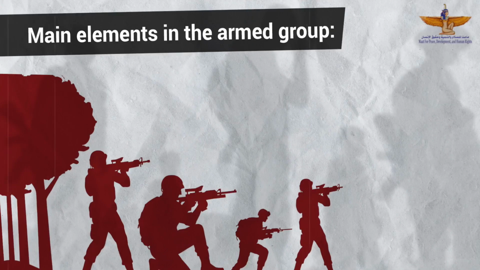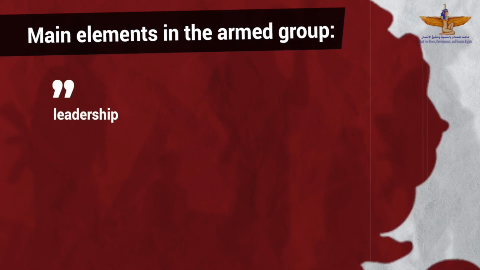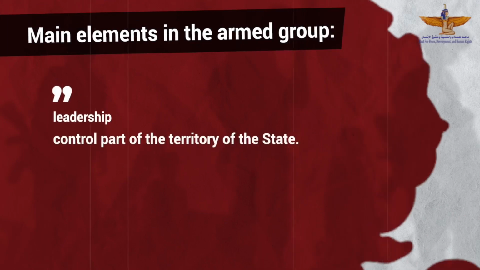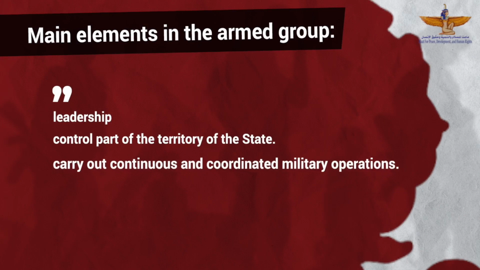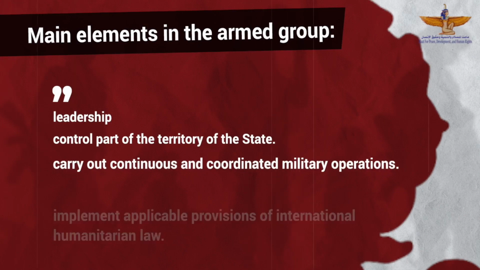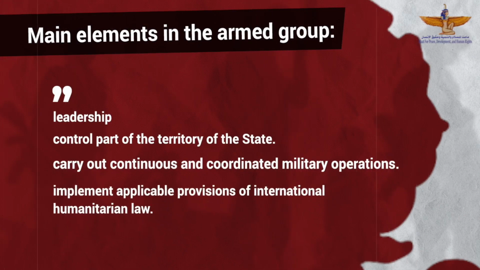Main elements in the armed group. Leadership. Control part of the territory of the state. Carry out continuous and coordinated military operations. Implement applicable provisions of international humanitarian law.